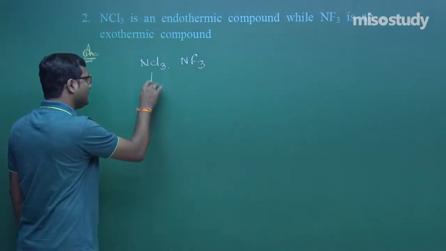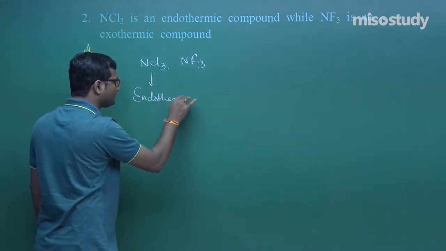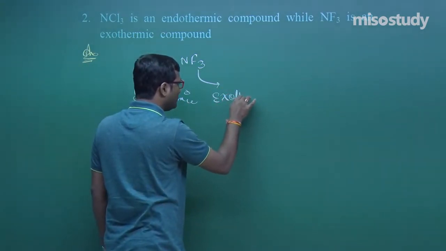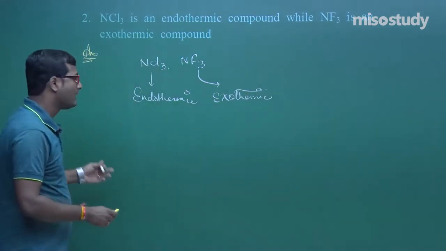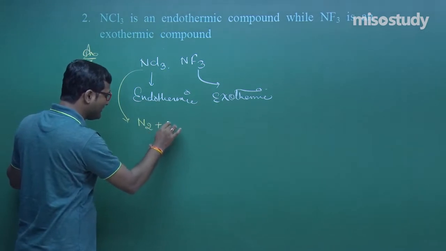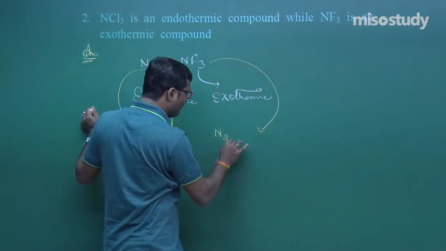What does that mean? That is, this one is endothermic and this one is, my friend, exothermic. Clear? What will happen? For NCl3, we require N2 plus Cl2, and for NF3, there is N2 plus F2.